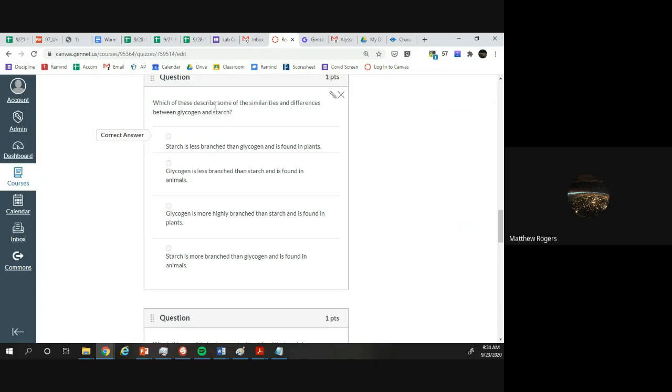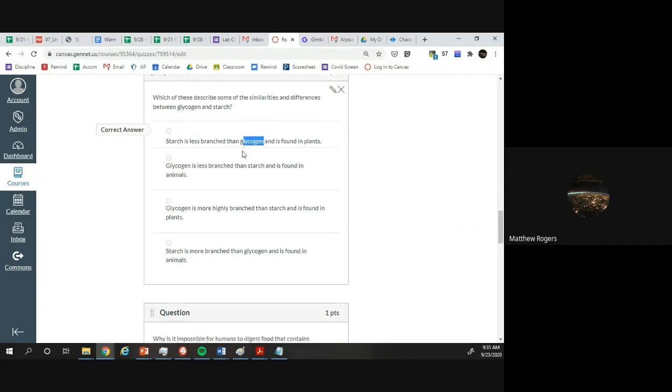Which of these describe some similarities and differences between glycogen and starch? Starch is less branched than glycogen and is found in plants. Awesome. Glycogen is only found in animals, and it is very branched. I said in my class for the face-to-face kids that it's very chaotic. There's branches coming off in every direction. There's not really a rhyme or reason. It's just coming off branches. While starch is very, very straightforward. If it does branch, it's super simple. There's nothing crazy about it, and it's organized.